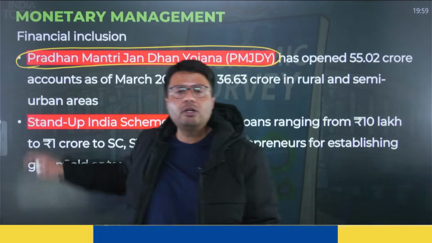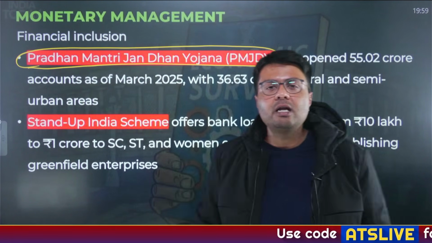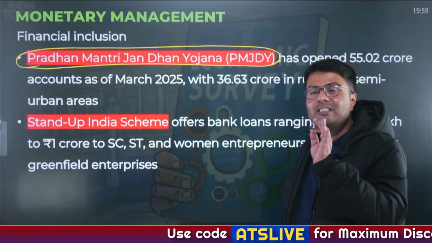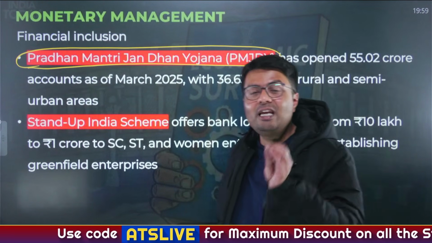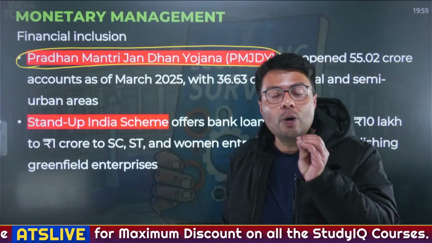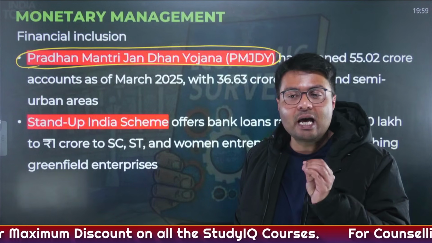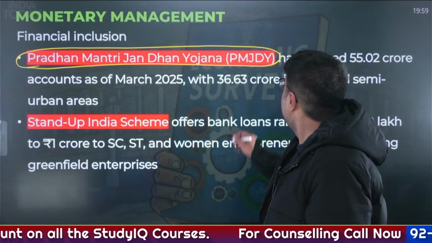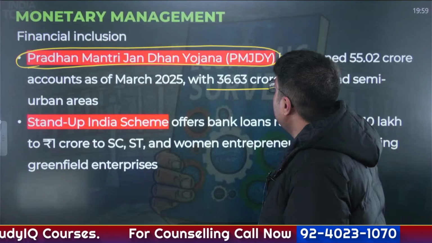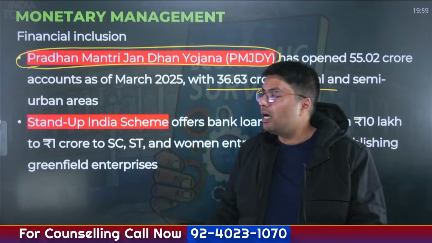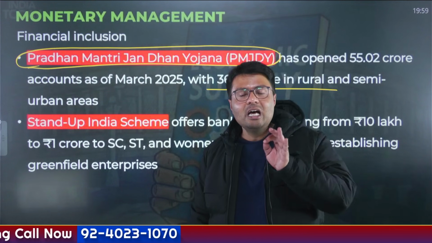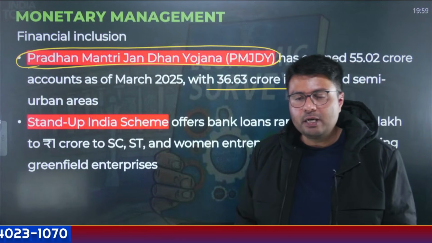What is Pradhan Mantri Jan Dhan Yojana? This is a scheme by the Union government which encourages banks to open zero bank balance accounts for all unbanked households in our country. And that is why 36.63 crore accounts have been opened up till March last year in total, in rural and urban areas in India.